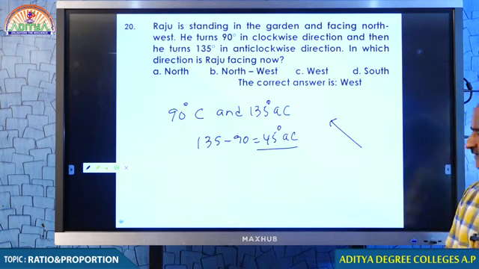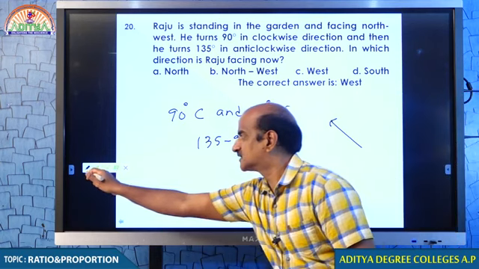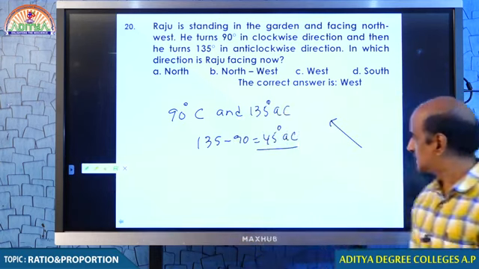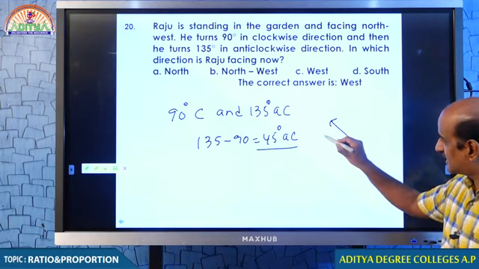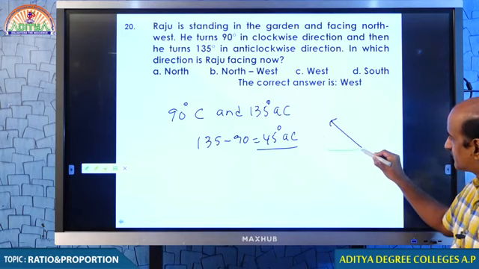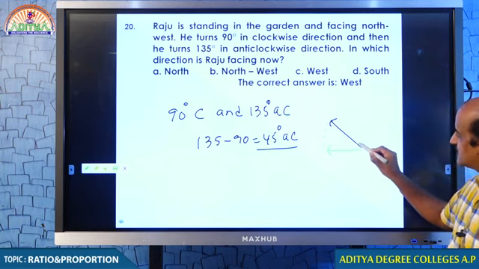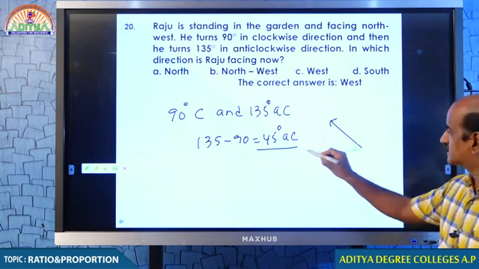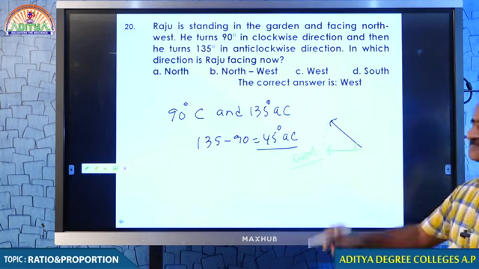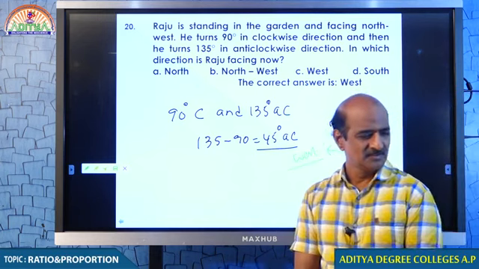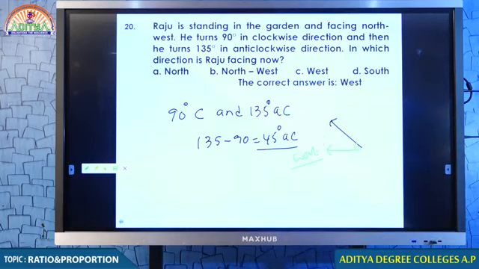From here, 45 degrees in anti-clockwise direction is this, and this position is said to be west.